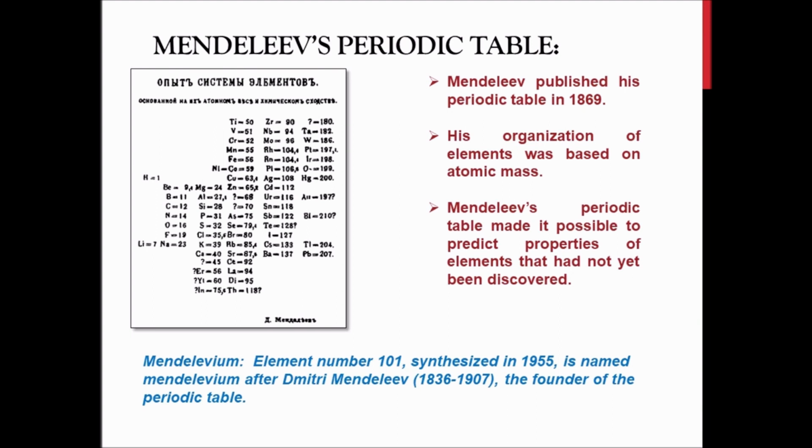In order to give him respect, the element having atomic number 101, which was synthesized in 1955, was named after him, Mendeleevium. It was an honor given to the person who successfully tried to classify the elements according to atomic mass. So his name was given to one of the elements which was synthesized, I already told you, artificially created in the year 1955. That element was Mendeleevium.